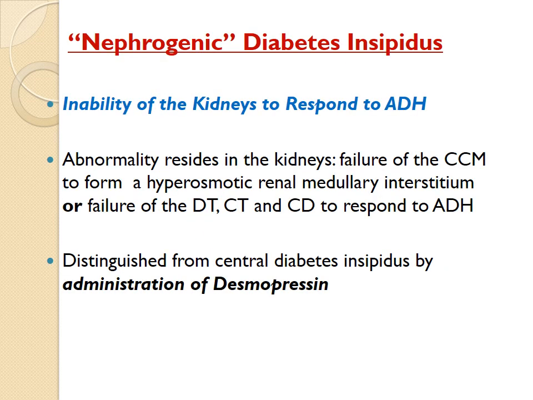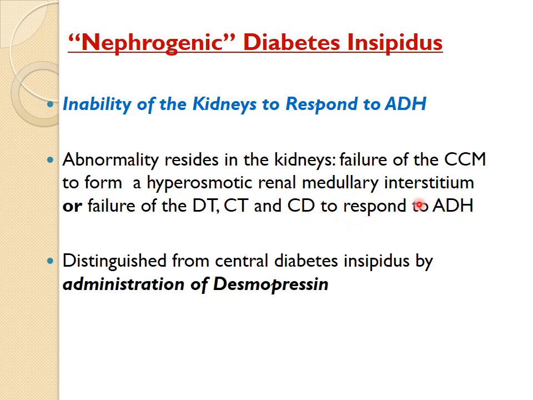Coming to the other type of diabetes insipidus, that is nephrogenic, where there is an inability of the kidney to respond to ADH. So the antidiuretic hormone is normal, its synthesis and its release are normal, but the kidney is not responding to that ADH. Because of that, the distal tubules and the collecting duct are unable to reabsorb the water, and that water will be lost via the urine. So again the patient's complaint will remain the same, polyuria and polydipsia. But here the cause is within the kidney. There are abnormalities within the kidney, where there is either failure of the countercurrent mechanism to operate, or failure of the distal tubules and the collecting duct to respond to ADH.